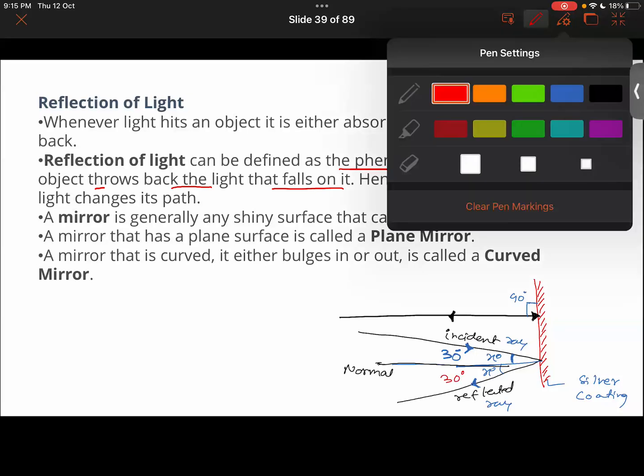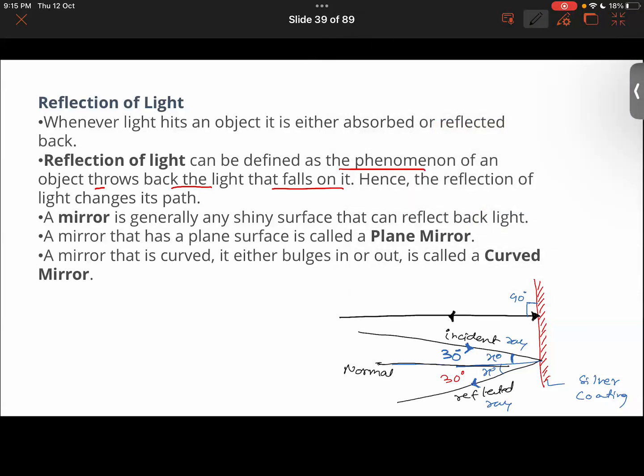So that is a property of a normal mirror, or basically a surface that reflects light. One thing is common: light rays are getting reflected into the same medium. The medium here is air, and the medium here is glass. Is the light percolating through the glass?